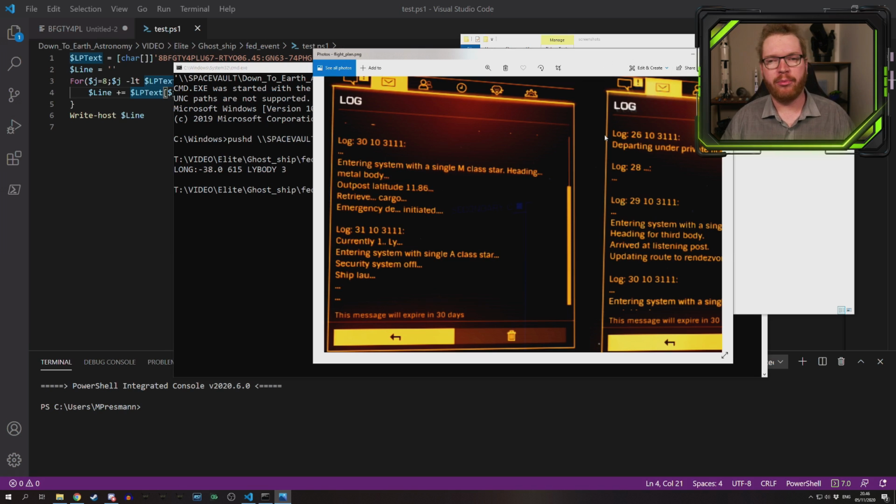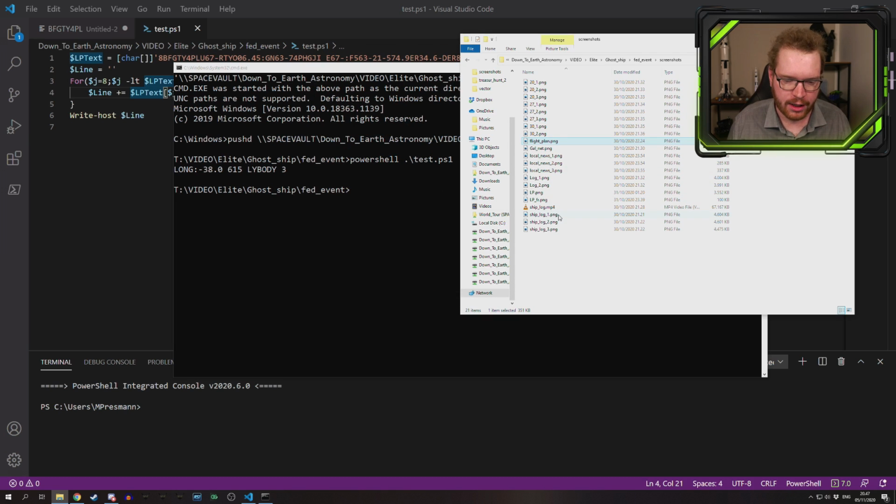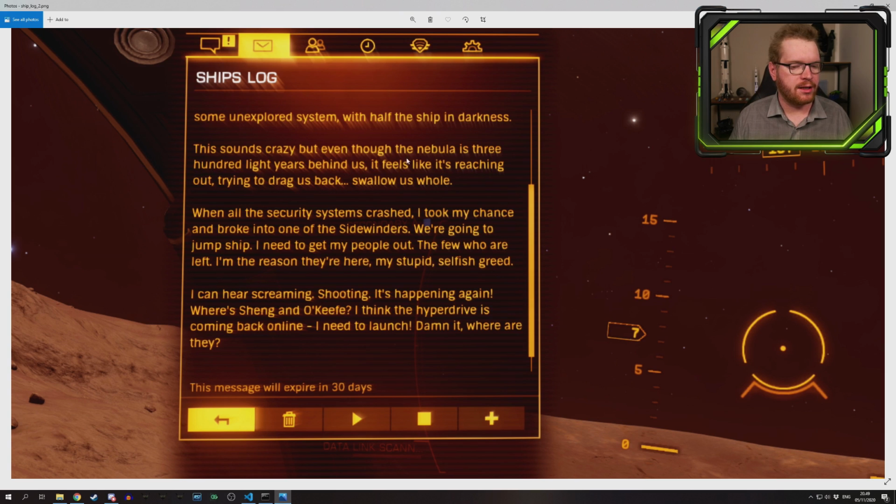However, as I talked about in my previous video about this topic, you can actually solve the end of the Adamastor's route and find the crashed ship, where we can also pull out a little bit of extra information. We can see here in the log that she mentions the nebula, doesn't name it, just says the nebula is 300 light years behind us, and this is of course the crash site. So now we have 2 points of reference. We know that it is 615 from the listening post, and about 300 light years from that crashed ship. So with that we almost triangulated, not quite, we kind of get a circle. But again, we also know that it's in a nebula.